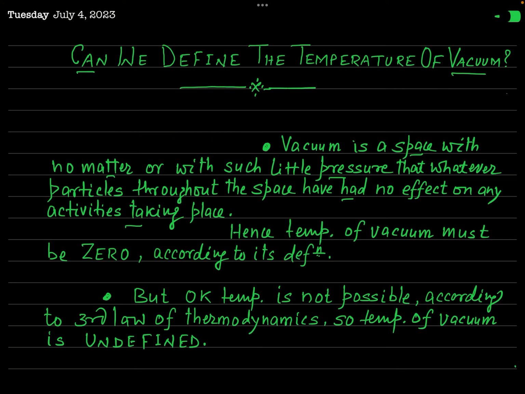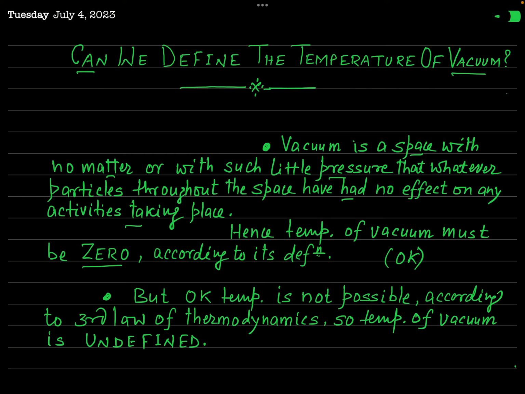So according to this definition of temperature and vacuum, we simply say that the temperature of vacuum must be zero. It means it must be 0 Kelvin. Okay? According to this definition.